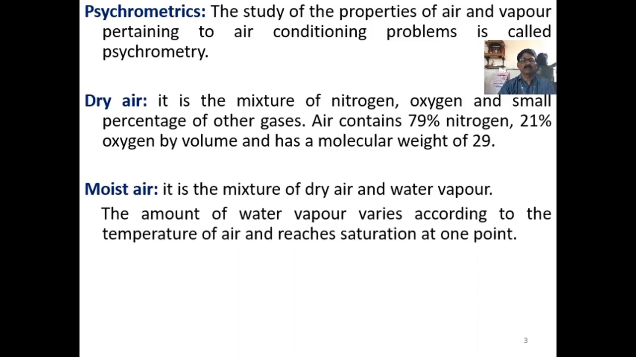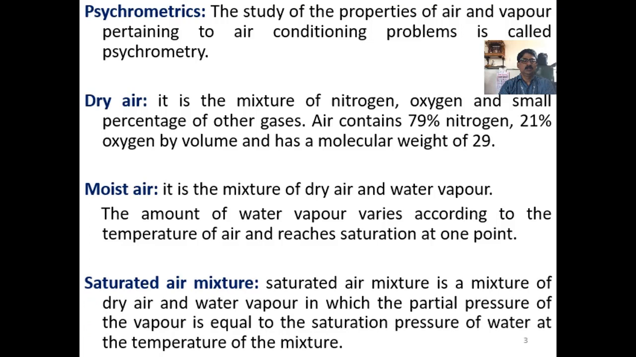The amount of water vapor varies according to the temperature of the air and reaches saturation at one point. So the amount of water vapor that is induced into the atmospheric air depends upon the temperature of the air, and also it reaches saturation. Then what is a saturated air mixture? A saturated air mixture is a mixture of dry air and water vapor in which the partial pressure of the vapor is equal to the saturation pressure of water at the temperature of the mixture.